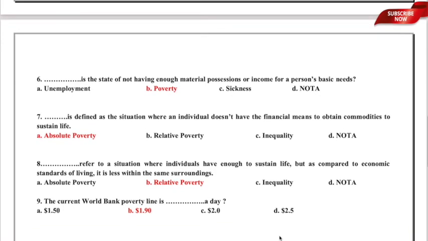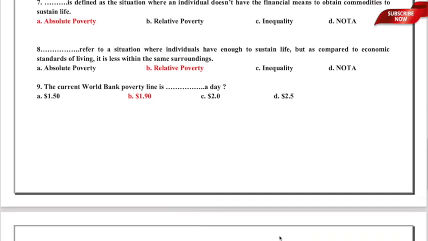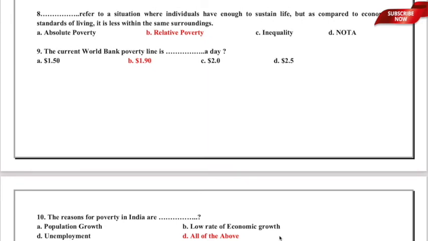Let us now move to question number 10. Question number 10 is, the reasons for poverty in India are dash. The underlying options are A, population growth, B, low rate of economic growth, C, unemployment. Here I have written D, but it has to be C. So, C, unemployment, and D, all of the above. So, here the reasons for poverty in India are denoted by all of the above points.